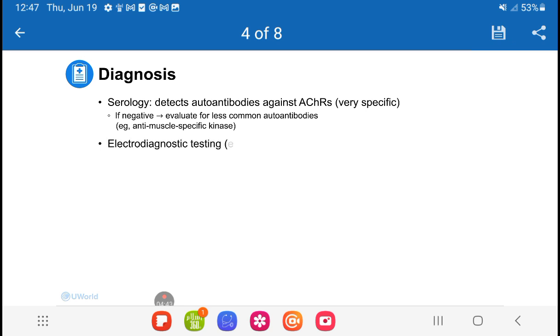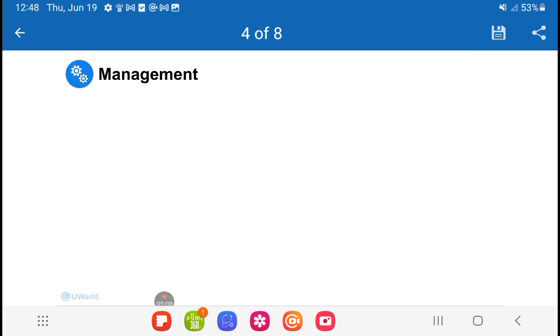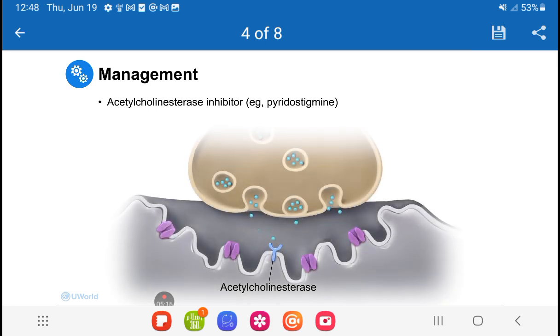Electrodiagnostic testing, including electromyography and nerve conduction studies, may also be performed, which characteristically show decreasing force of muscle contraction with repetitive nerve stimulation due to depletion of acetylcholine stores in the presynaptic nerve terminal. All patients with confirmed disease should undergo mediastinal imaging to assess for thymic disorders. The first-line treatment is an acetylcholinesterase inhibitor, such as pyridostigmine. The acetylcholinesterase enzyme normally degrades acetylcholine in the neuromuscular junction.